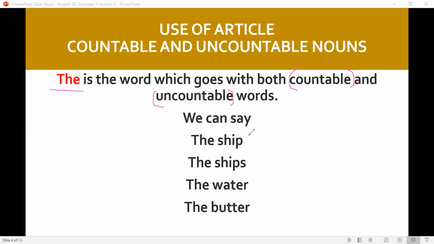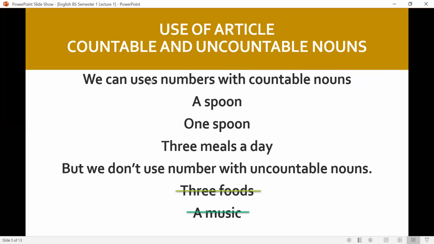We can say the ship, the ships, the water, the butter. So this article the has been used with these uncountable nouns.